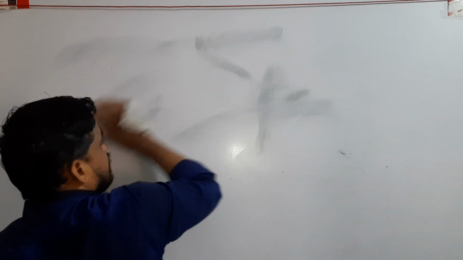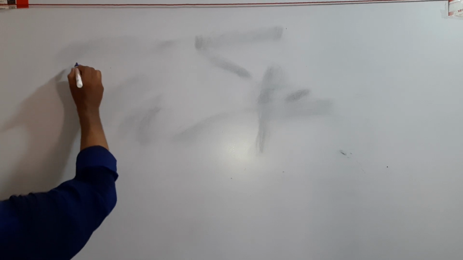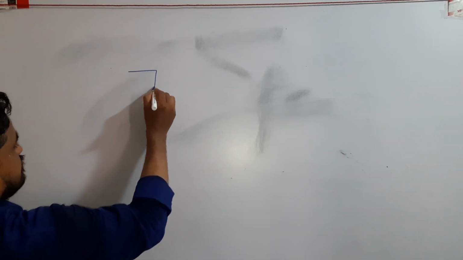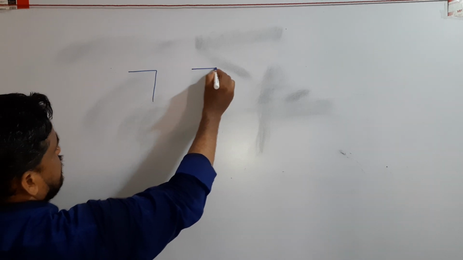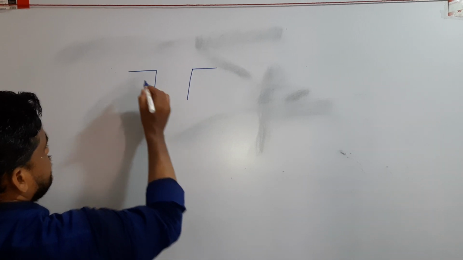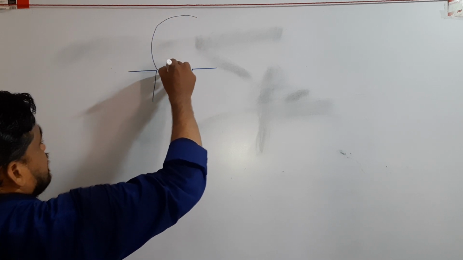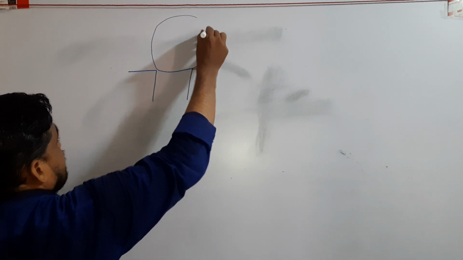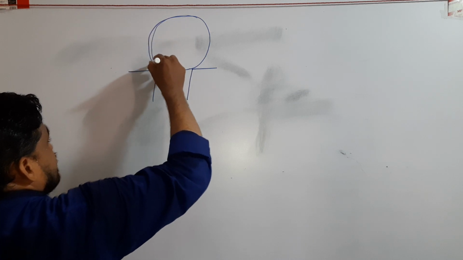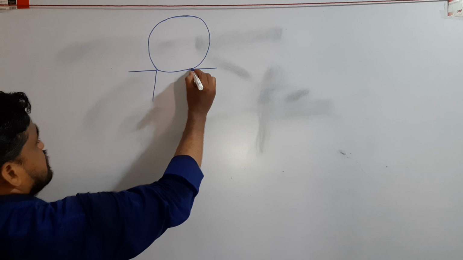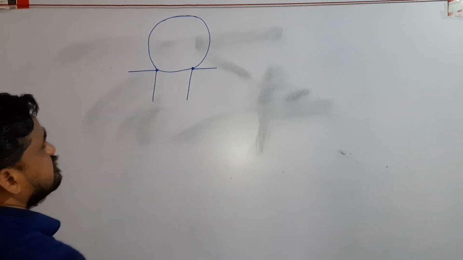Normal contact force. Suppose, for example, these are two walls. A solid sphere is placed over two vertical walls.